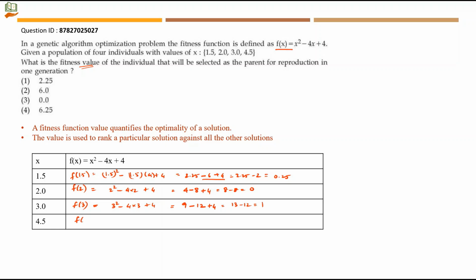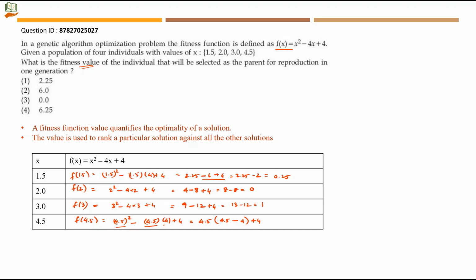Next value of x is 4.5. 4.5 the whole square minus 4.5 into 4 plus 4. We will do a simple calculation here. I will take out 4.5 from this. So 4.5 into, now one more 4.5 is here, minus 4 is remaining here. This is actually easy for us to calculate.